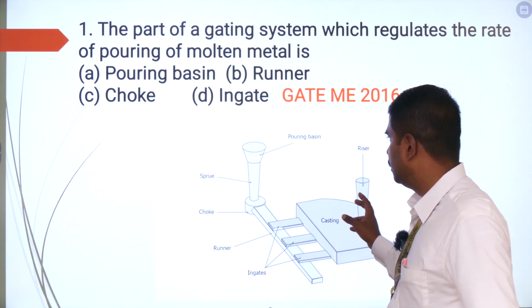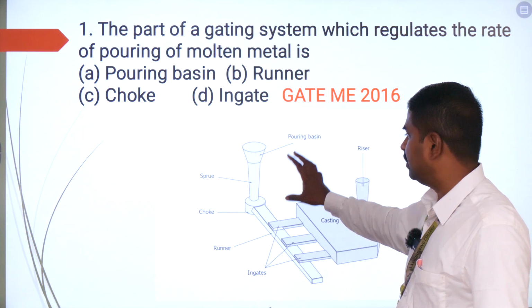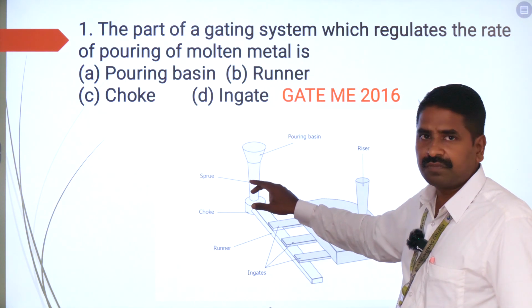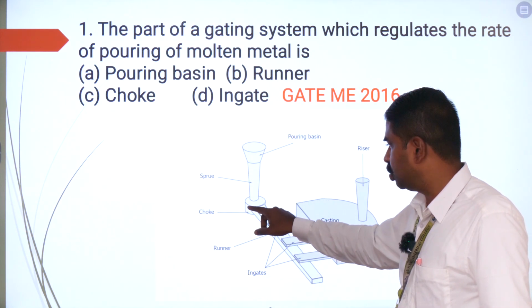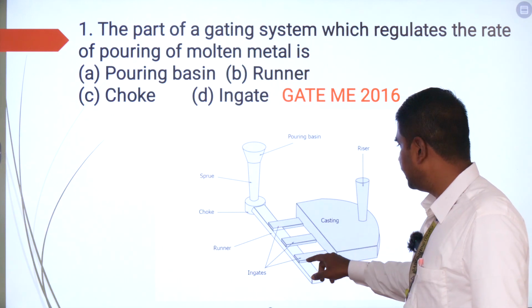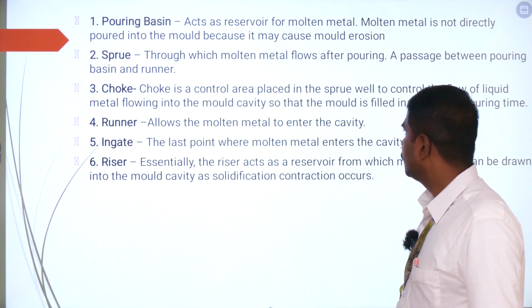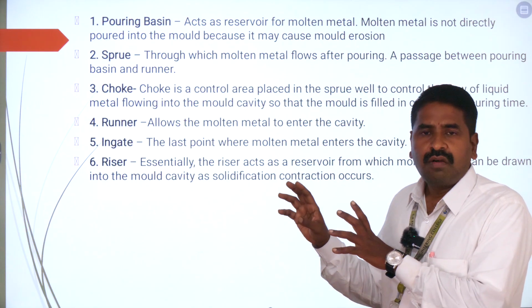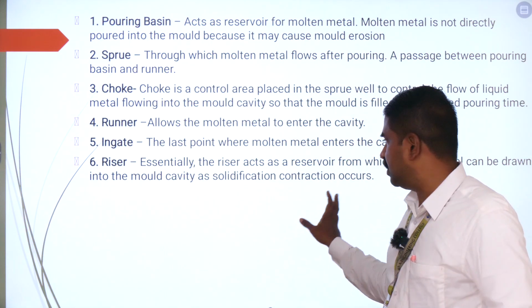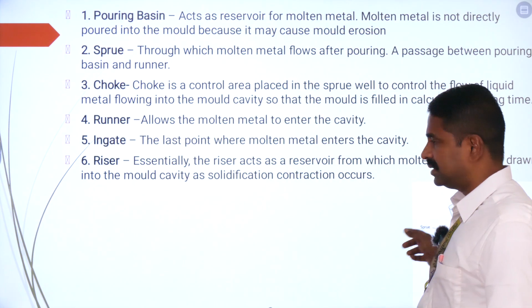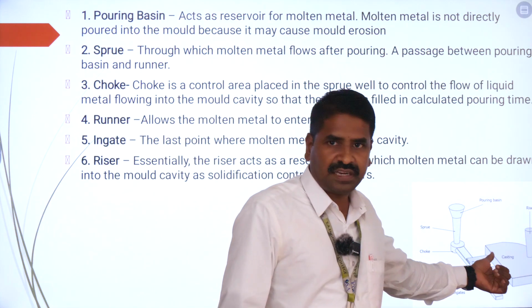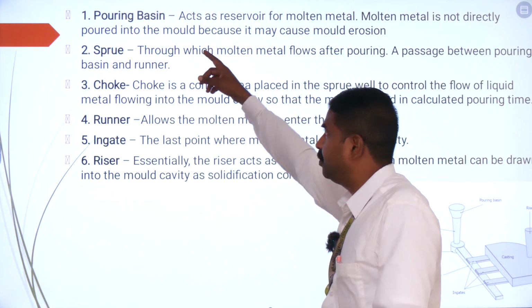So you are going to see this. The various parts of the casting are: pouring basin, followed by sprue, then choke, then runner, then in-gates, then the mold cavity, and finally the riser. Now you are going to see the function of each and every part in the diagram. In this diagram you can see the various parts here. The first part is the pouring basin.